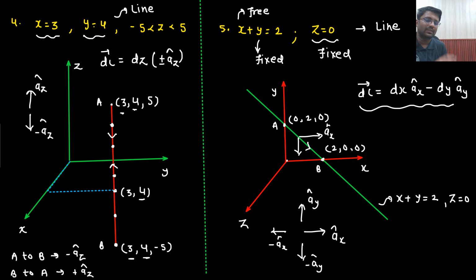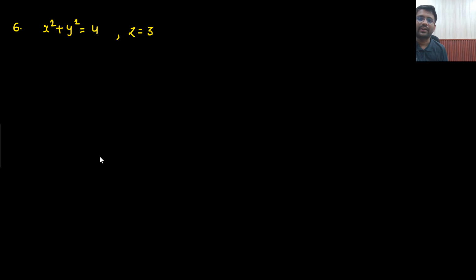But as of now, if we are learning that this is the line integral, how will I write down the dl vector? So this is how I will write down the dl vector. Understandable? Okay, let's go to the next one. X square plus y square equals 4 and z equals 3. This is also a line only.